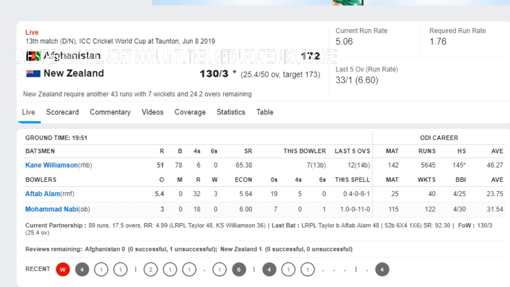New Zealand need to work and avoid a collapse there, as we have seen a collapse earlier from Afghanistan when they were comfortably batting, and at one stage they were 65 for the loss of none, but after Hazratullah Zazai was gone, there was a huge collapse. 66 for 1, 66 for 2, 66 for 3, and then 70 for 4. A huge collapse was seen in the Afghanistan batting. So New Zealand have to avoid a collapse there. They need to win this match as early as possible.